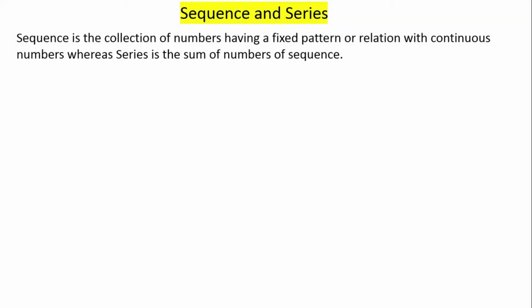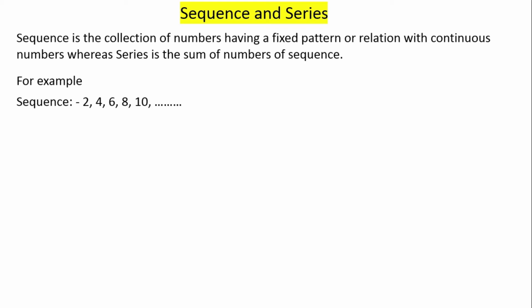So sequence is the collection of numbers having a fixed pattern or relation with the continuous number, whereas series is the sum of the numbers of the sequence. So sequence means the collection of numbers which follows a certain rule, and by using the rule we can predict the next coming numbers. For example, 2, 4, 6, 8, 10. The difference here is 2. So the numbers are increasing by 2, making the difference of 2. Now we can predict the next numbers will be 12, 14, 16, etc.